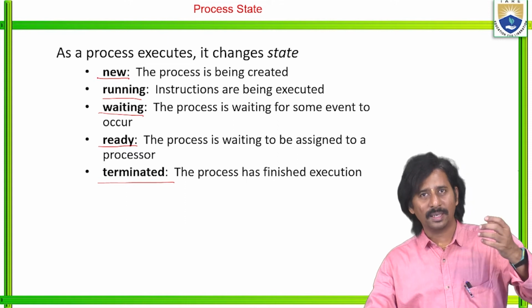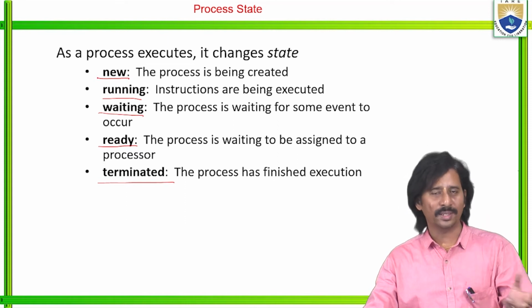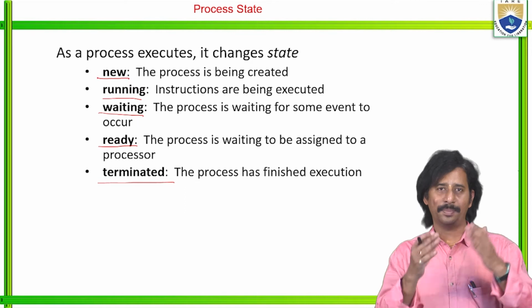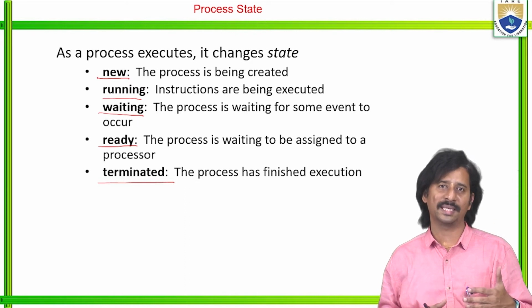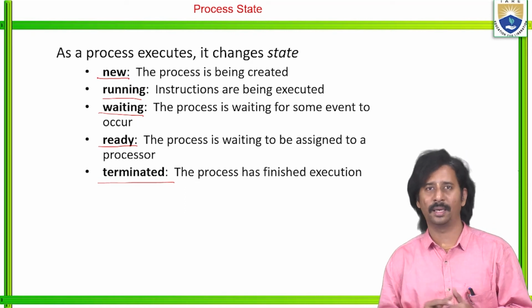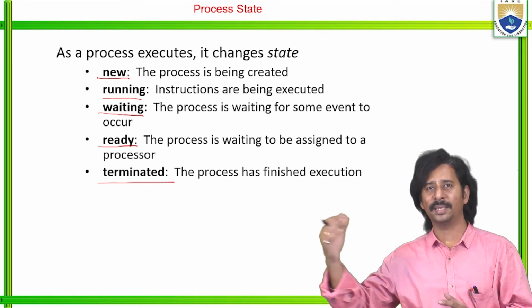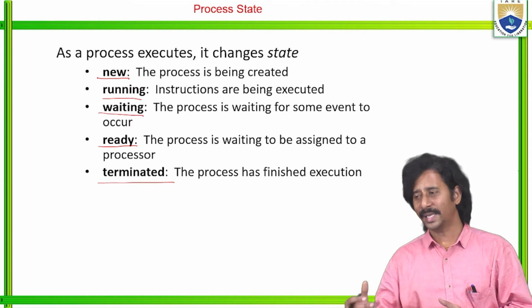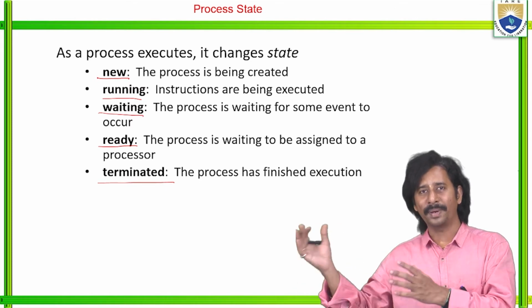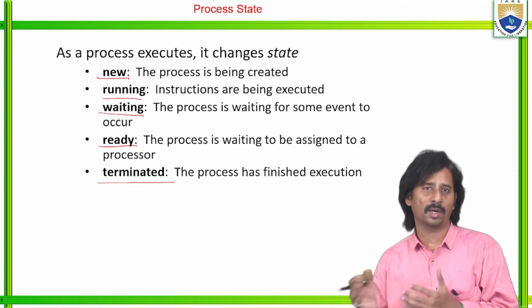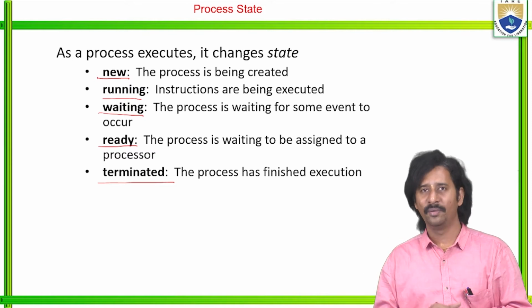If the process is waiting for some event, for example, as per our previous example, I finished the creation of my biodata, then automatically I need to take the printout. Once I request the printer, if the printer is busy with some other process, then my process enters into the waiting state.